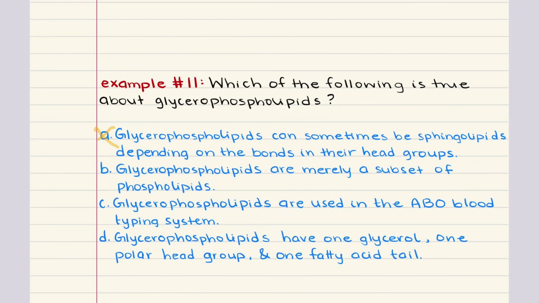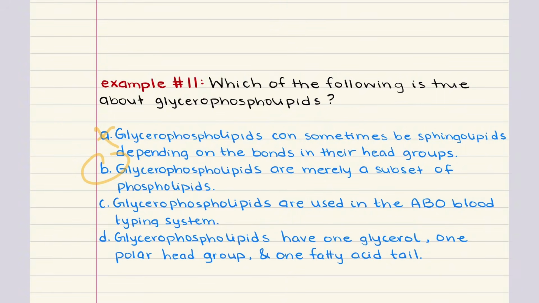B says glycerophospholipids are merely a subset of phospholipids. This is true. Glycerophospholipids are one of the two main classes of phospholipids, the other being sphingophospholipids. What defines glycerophospholipids is their glycerol backbone and their phosphate-containing polar head group. B is in fact the correct answer for problem 11, but we're still going to work through C and D.